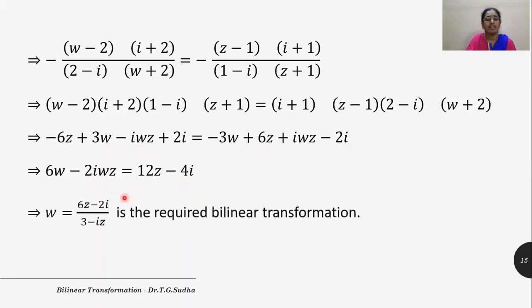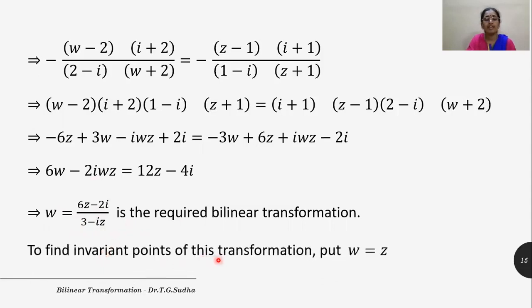So here when we simplify for W or solve for W, we get W is equal to 6Z minus 2I divided by 3 minus IZ, and this is the required bilinear transformation. So this gives us the first part of the solution. Now in the second part, we need to find the invariant points. For that, we need to put W is equal to Z.